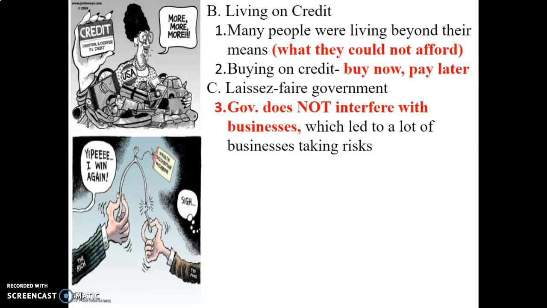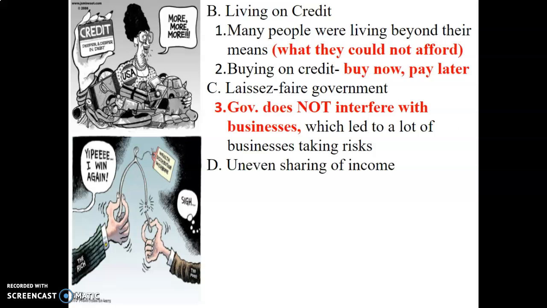If banks want to loan billions of dollars to a family that makes minimum wage, that's their business. So because of that, businesses were taking higher risk, which eventually caused a lot of people to not be able to pay back those loans, and it caused further trouble in the future. So laissez-faire policies, the governments are hands off. Businesses, you do your thing. We're not going to interfere.